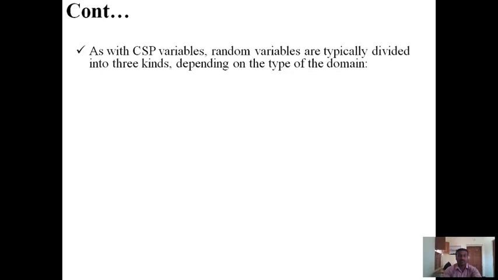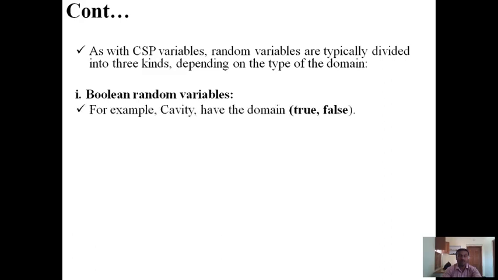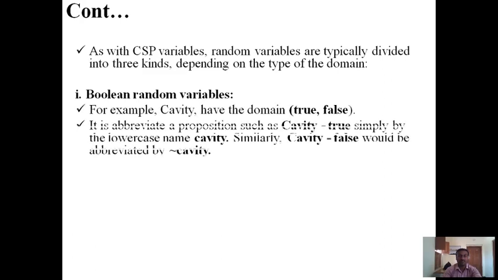As with CSP variables, random variables are typically divided into three kinds depending on the type of the domain. Boolean random variables, for example cavity, have the domain true or false. A proposition such as cavity equals true is abbreviated simply by the lowercase name cavity.